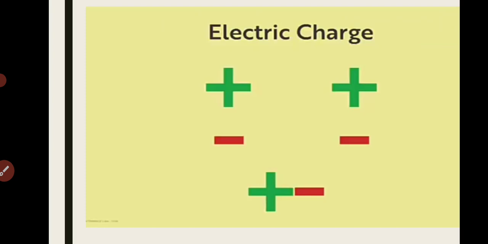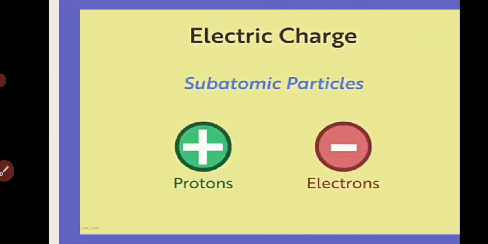When two similar charges are brought together, they repel each other, while when dissimilar charges are brought together, they attract each other. Now, what are these charge carriers which carry electric current from one place to another?